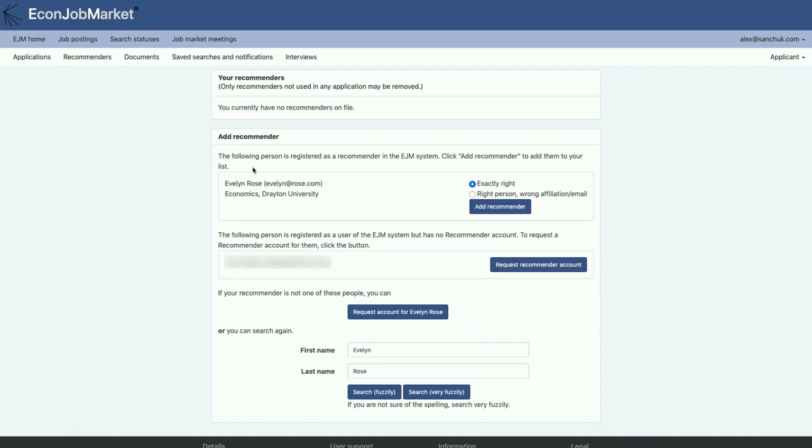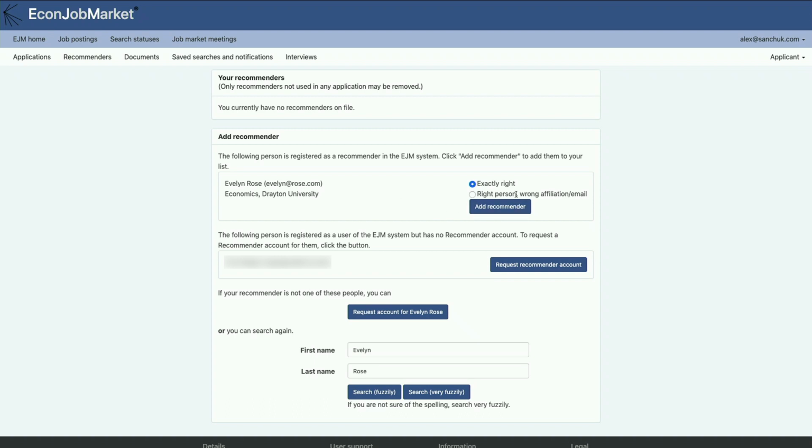a person named Evelyn Rose that has been found in the Econ Job Market system, and you can see the person's email address. This is the official email address for Evelyn Rose, and the affiliation, which is the economics department at Drayton University. So maybe I'm at Drayton University and this is my advisor, one of my advisors.